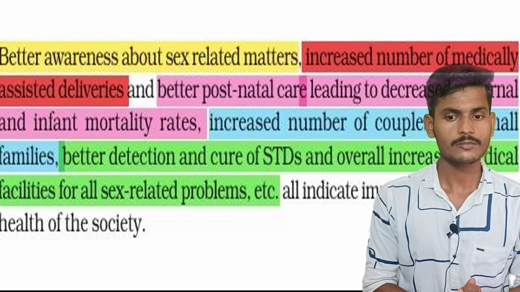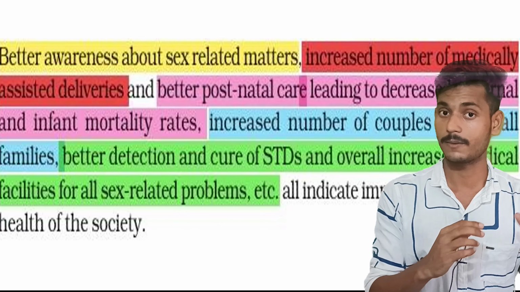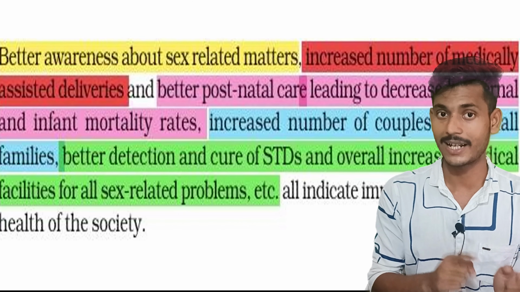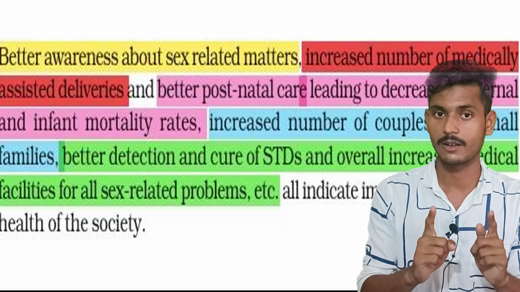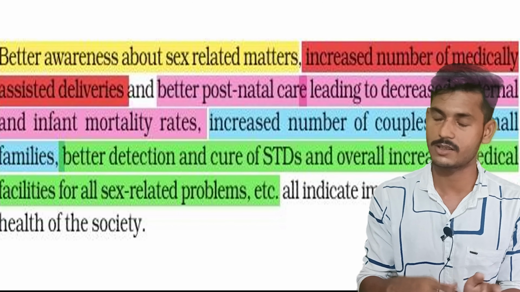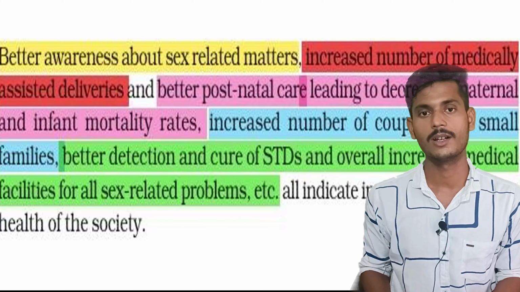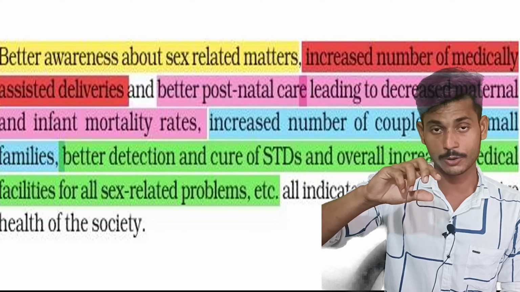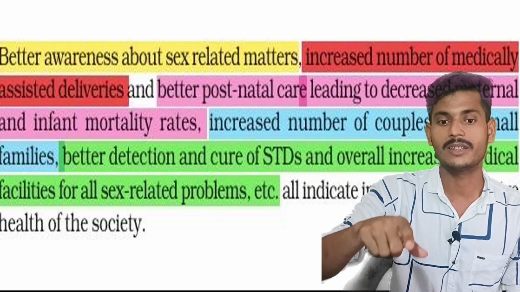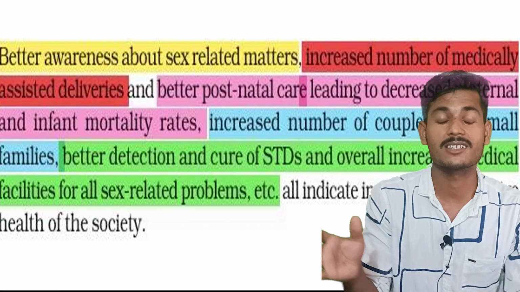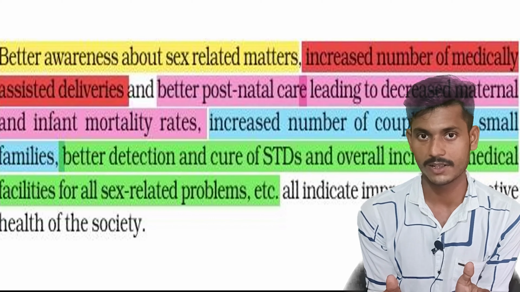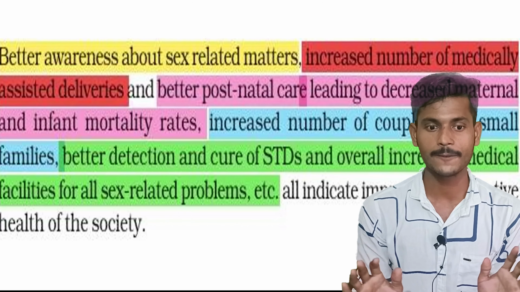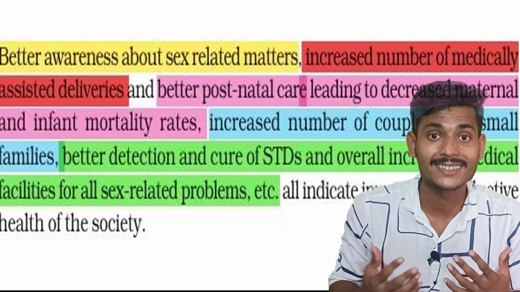Also, because of the family planning program initiated in India in 1961. Remember the date, 1961, first country, India. The program name is the family planning program. This was already asked in the NEET exam, so you have to memorize these lines. Because of this family planning program, we now have small families, small couple families, 'hum do hamare do', we two, our two. And we also now have better detection of STDs.